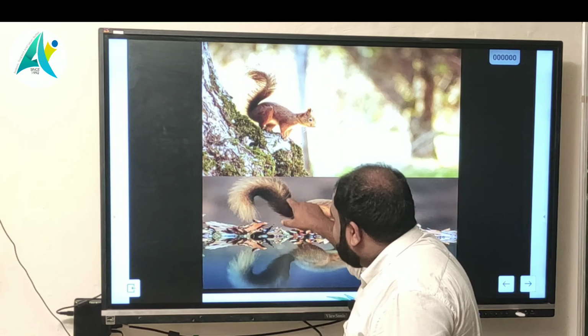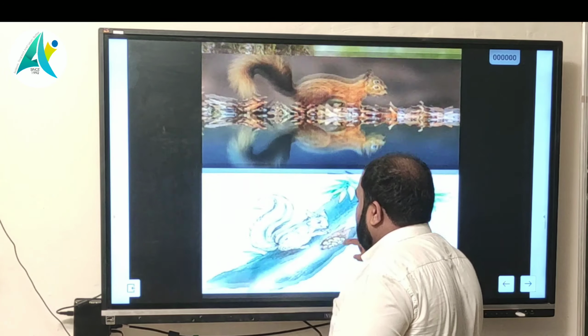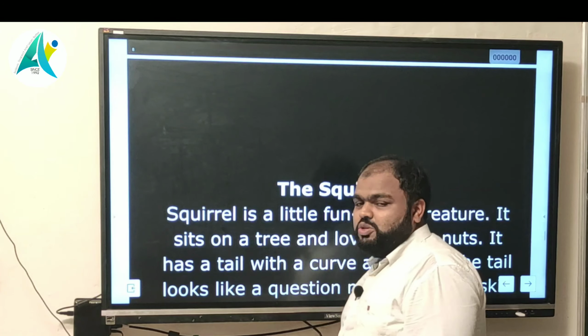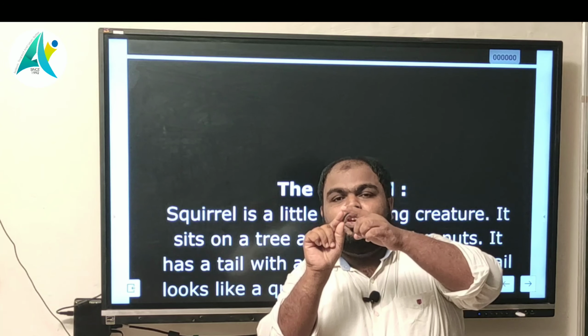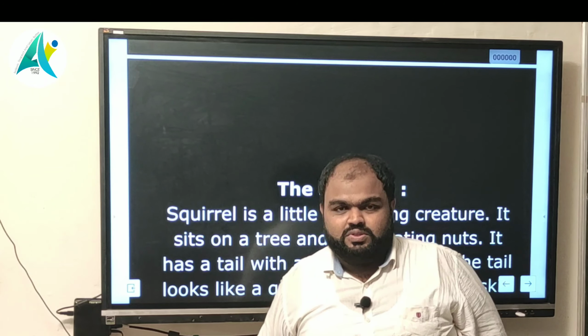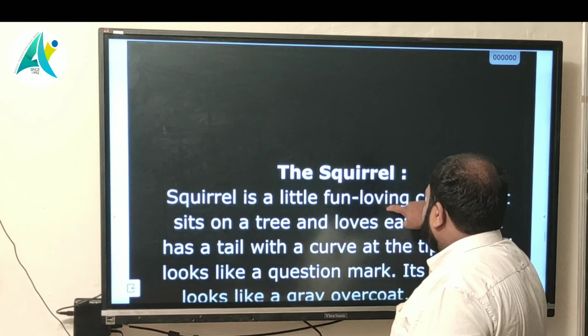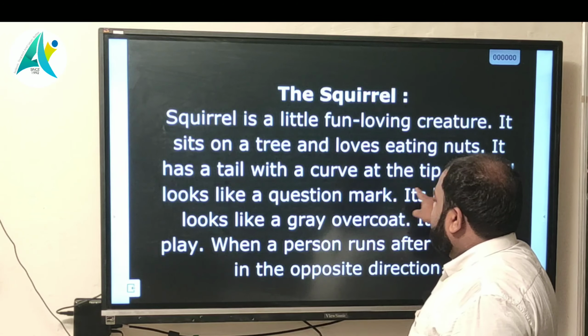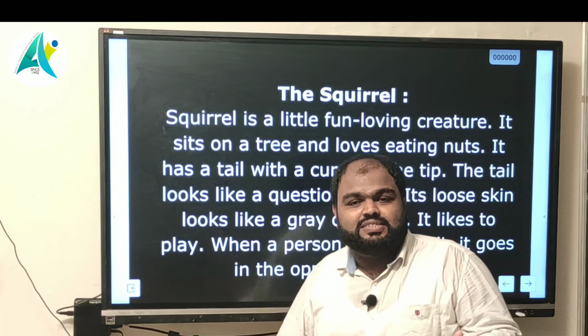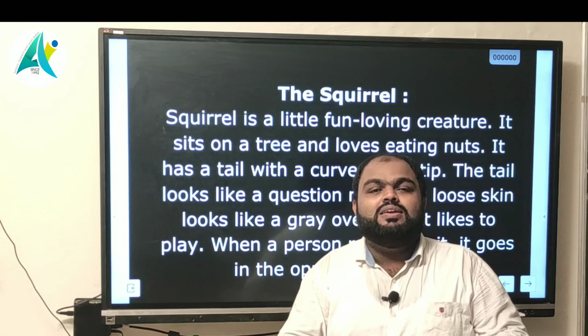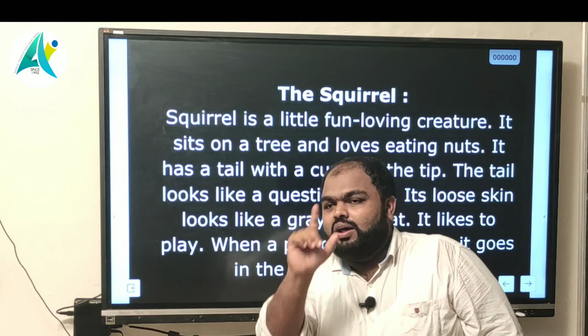Here also this area. This is the tip. Okay, tip means end, like the tip of our finger. This is the end, the tip of our finger. Then the tail looks like a question mark, that we already discussed in that picture. Its tail is like a question mark.